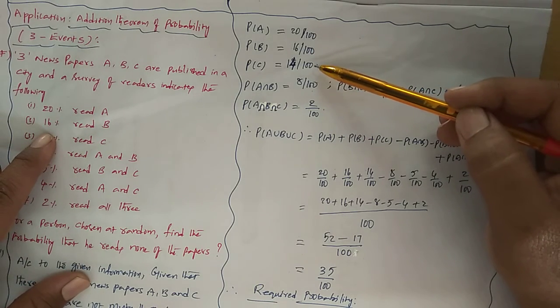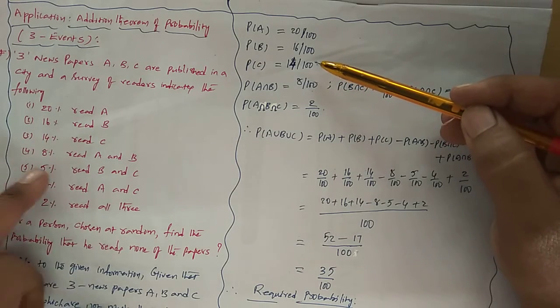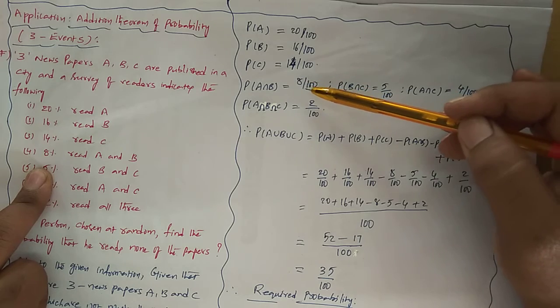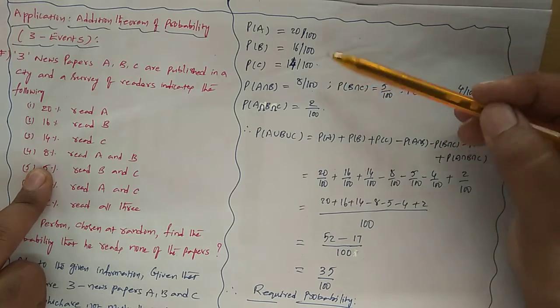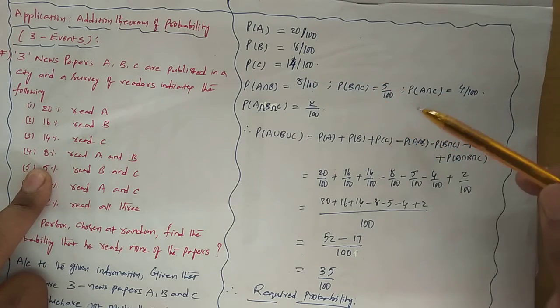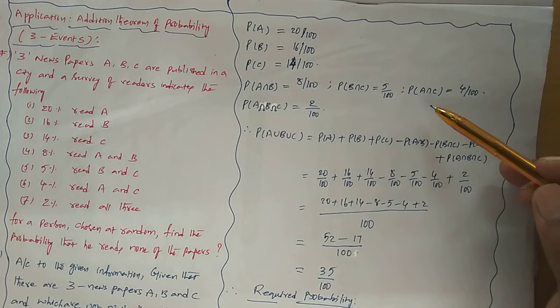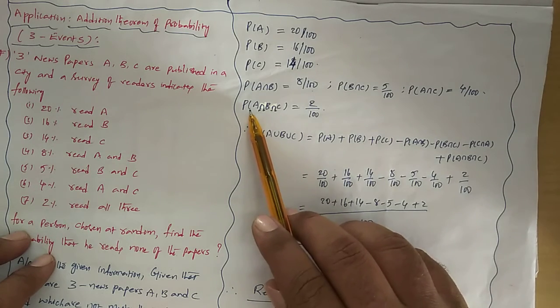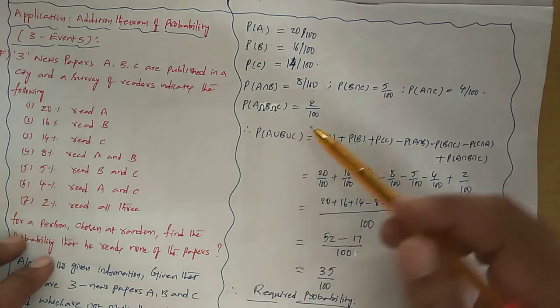Probability of C is 14 by 100. Now A and B read 8%. So how do you write in terms of notations? A intersection B is 8 by 100. Like B intersection C is 5 by 100. A intersection C is equal to 4 by 100. Now probability of A intersection B intersection C is equal to 2 by 100.